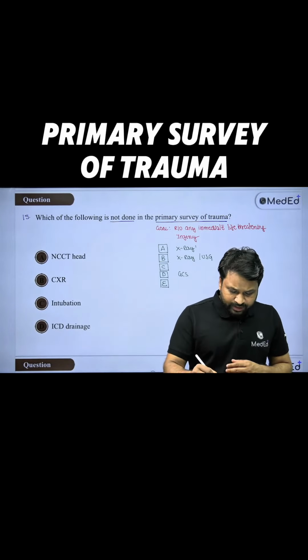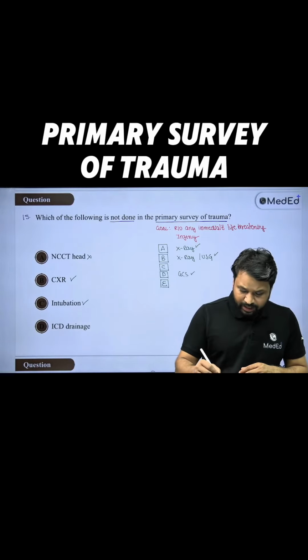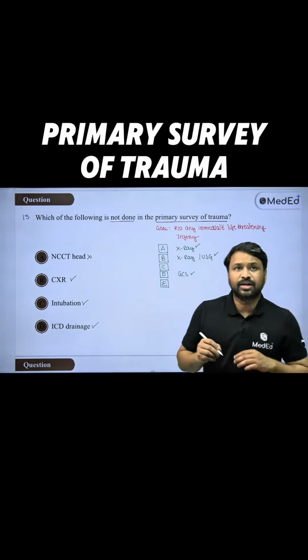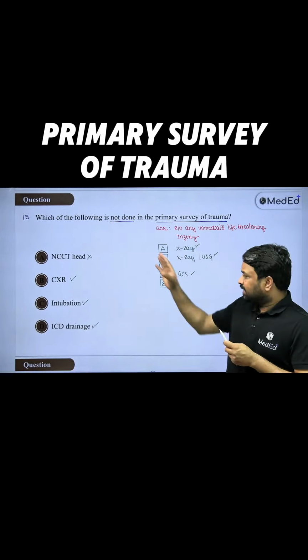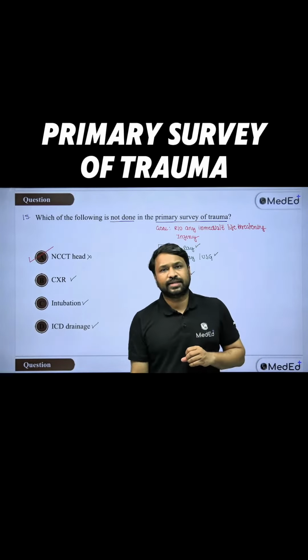So what are the modalities you have used? You have X-ray, you have used ultrasound or GCS, nothing more than that. CT will not be done. X-ray can be done. In airway, I will intubate, and in emergency procedure for airway maintenance, that's for breathing and ventilation. If there's a pneumothorax, I'll put ICD. That is what we do in a primary survey. As I told you, CT is a part of secondary survey. CT is a part of secondary survey.